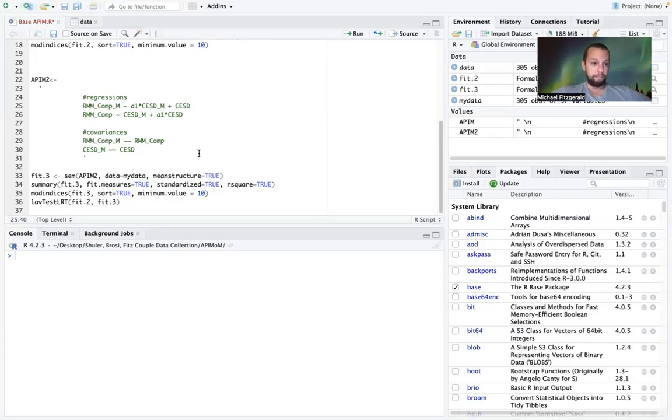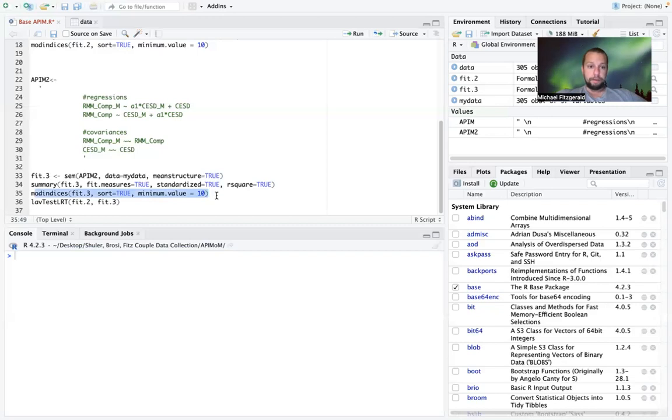the differences lie. And so down here, you will see we have our fit object. We're using sem, APIM2 is our model, and here is the data. Again, all of this tends to be fairly standard output. We are now including modification indices, since we will actually have 1 degree of freedom in the model, since we are constraining one of those pathways to be equal.